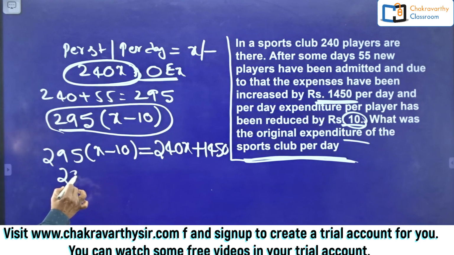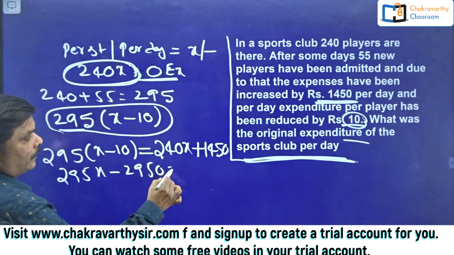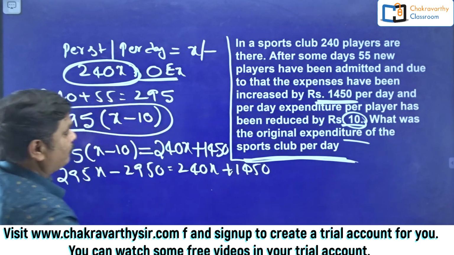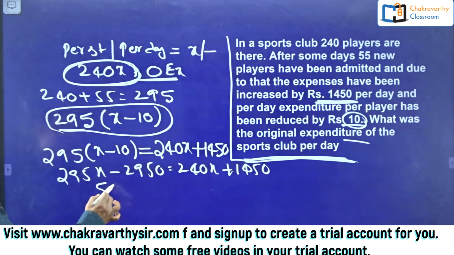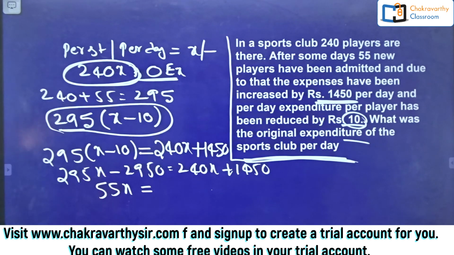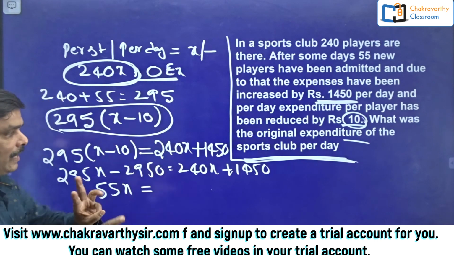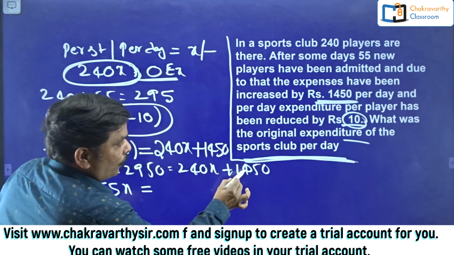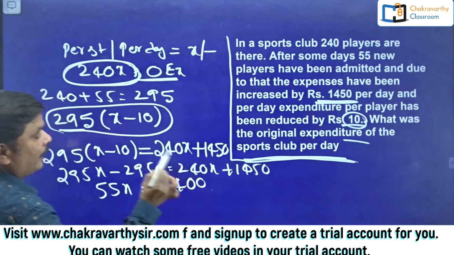Now this is 295x minus 2950 is equal to 240x plus 1450. Simply solve the equation here. So now, 55x is equal to 1450 plus 2950. How to go for this one? 2950, you add this 50 here, that will become 3000. 3000 and 1000, 4000, 4000 and 400, so 4400. That's how to go for this one.